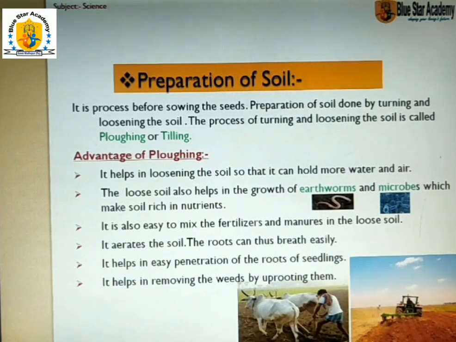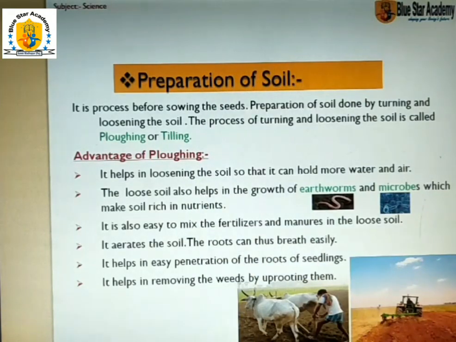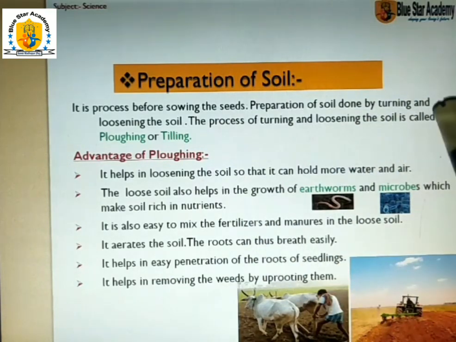Turning means this, and loosening means the distance between the particles becomes more. The process of turning and loosening the soil is called plowing and tilling.